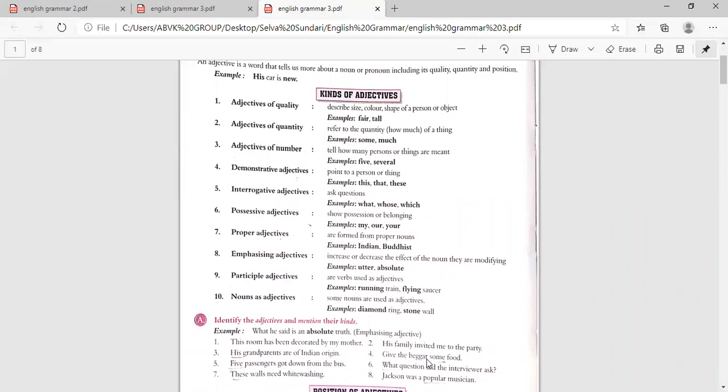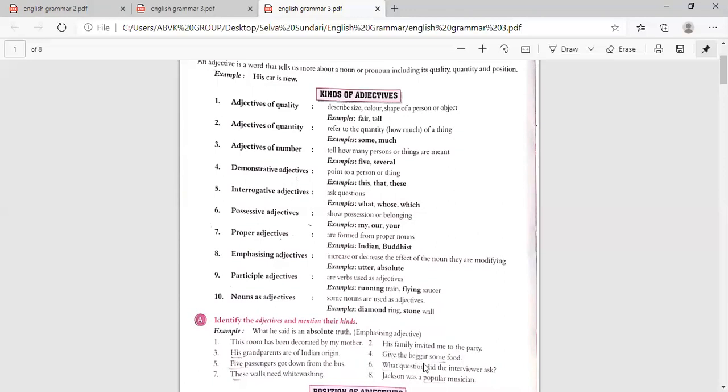Now, his family invited me to the party. Invited is a verb, family is a noun. What family? His family. Whose family? His family. That is a possessive adjective. Next, his grandparents are of Indian origin. What is the noun? Grandparents. Whose grandparents? His grandparents. So it is a possessive adjective.